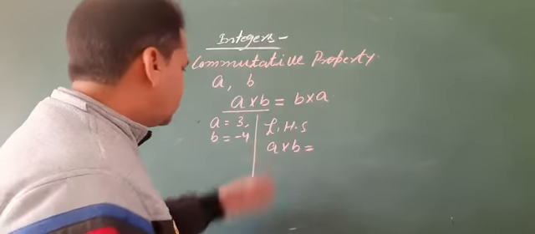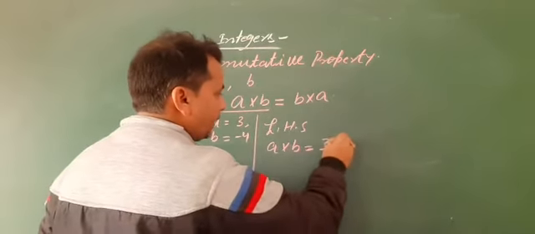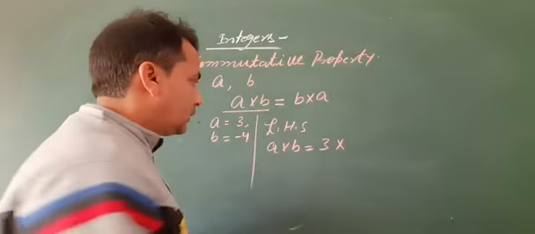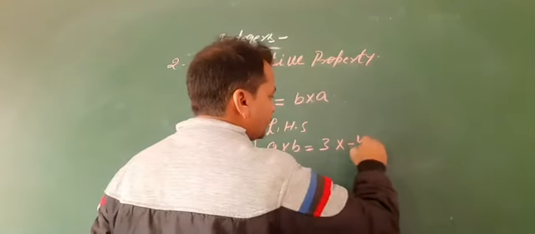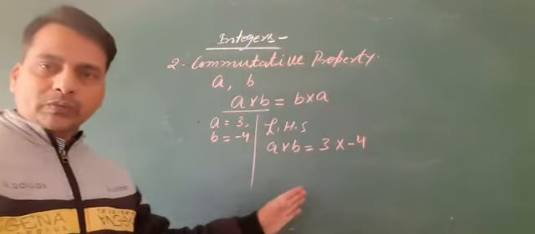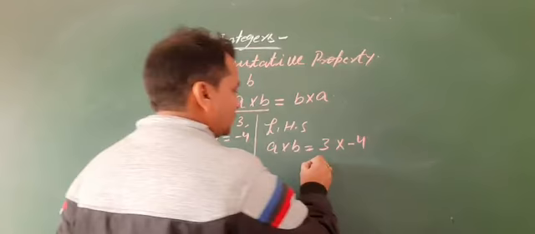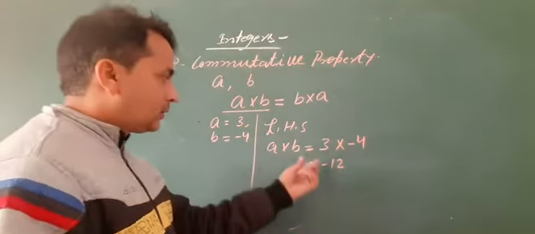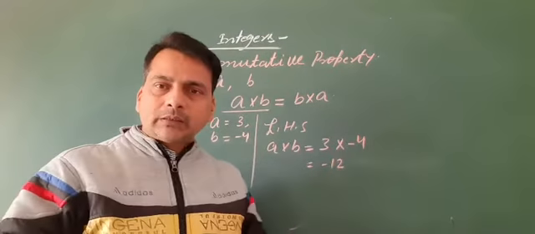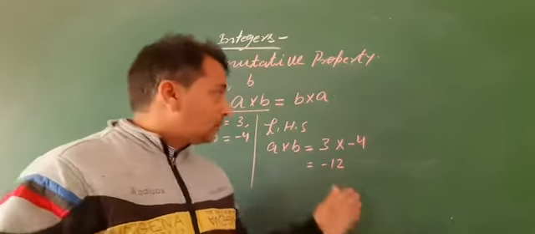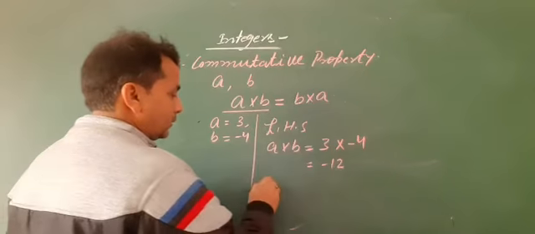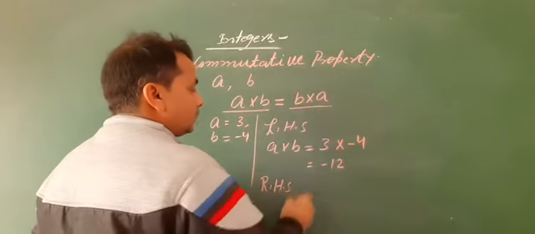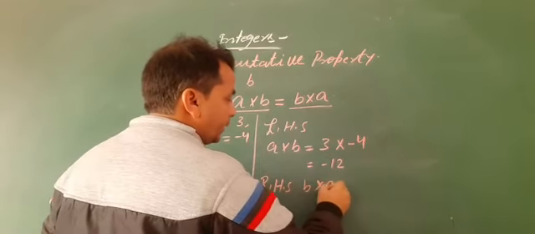The value of a is 3 and the value of b is minus 4, then 3 into minus 4 is minus 12. Right hand side, b into a.